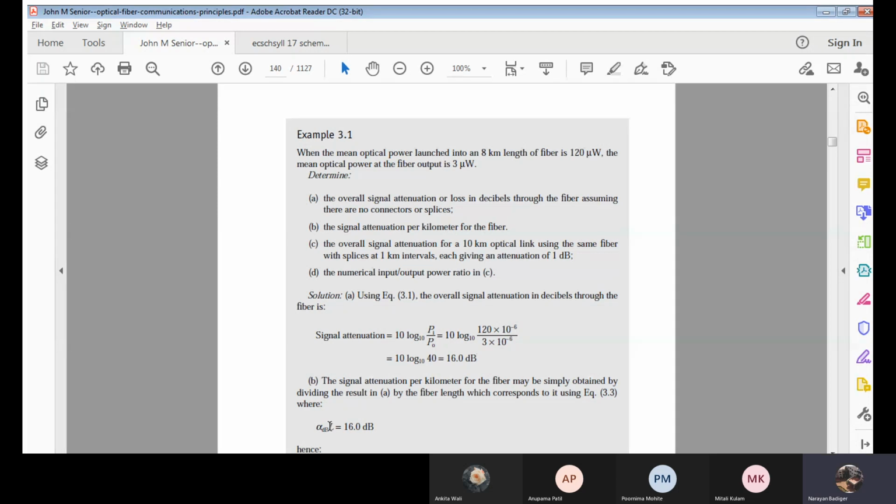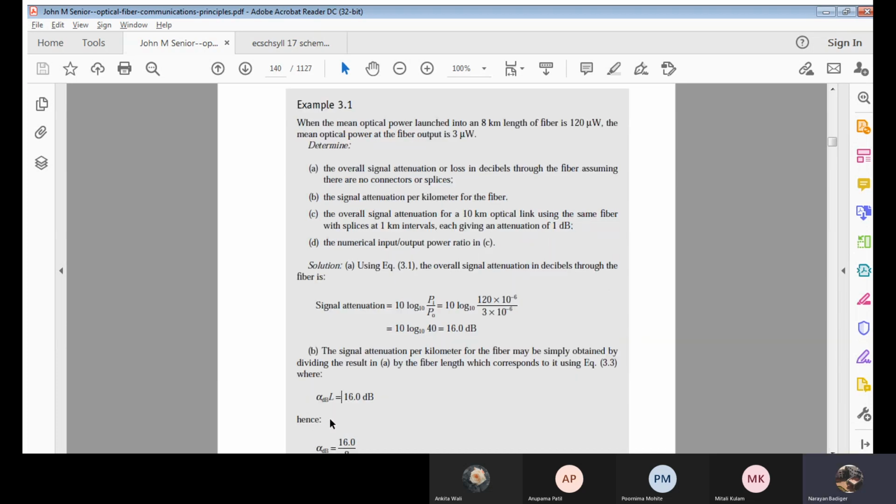That is alpha dB by L. Now we have already calculated the signal attenuation, which is given by 10 into log of Pi by P naught. It is alpha dB into L, or divided by L. That is 16. So that I already know. From what I have calculated, this can also be equated to alpha dB by L. Correct.